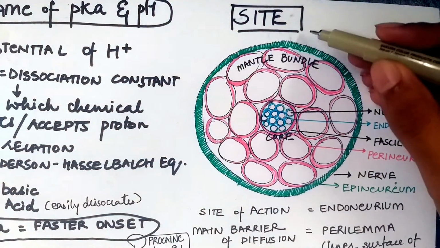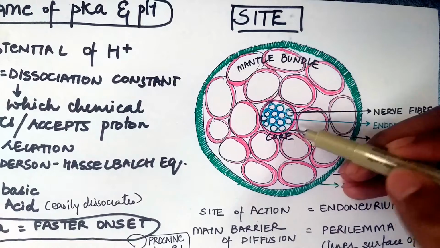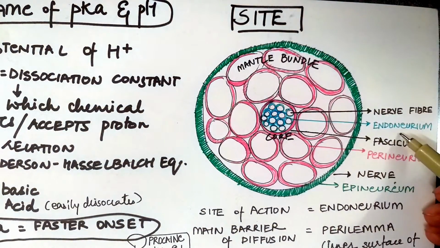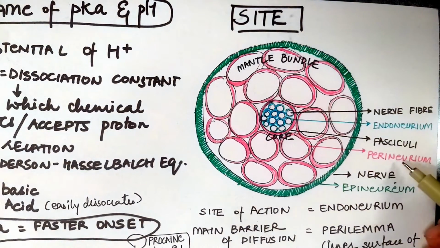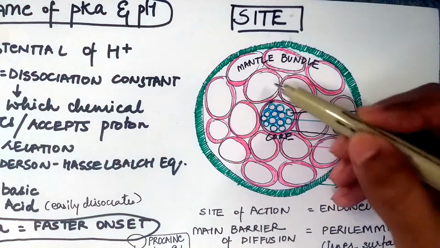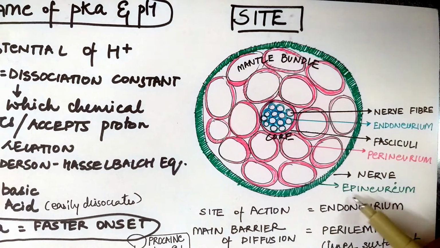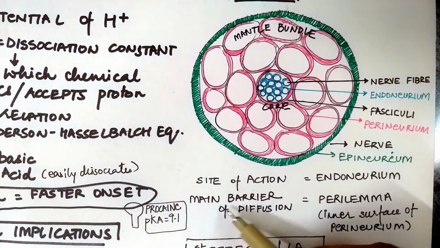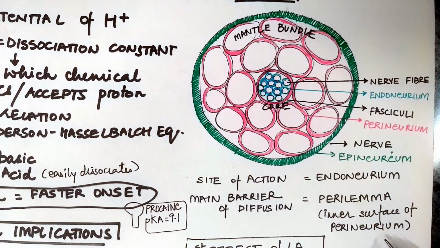Now coming to the site of action of LA. Before that, we need to understand the cross section of a nerve fiber. So these are the nerve fibers. They are covered by endoneurium. All these nerve fibers collectively form one fasciculus, which is covered by perineurium. All these fasciculi together form a nerve and it is covered by epineurium. Now the site of action of LA is endoneurium, while the main barrier of diffusion is the perilemma, which is the inner surface of perineurium.